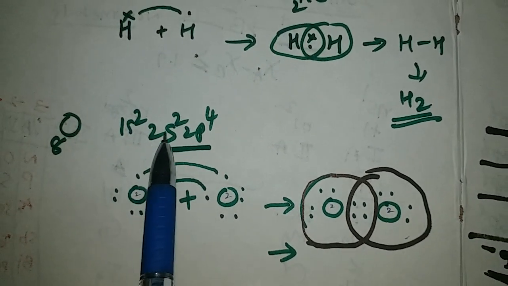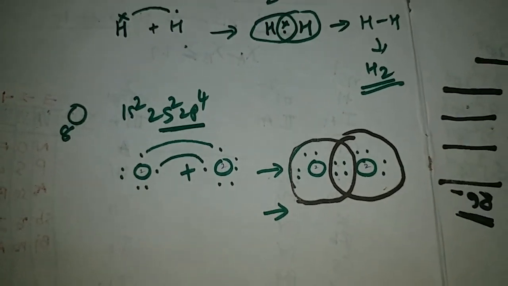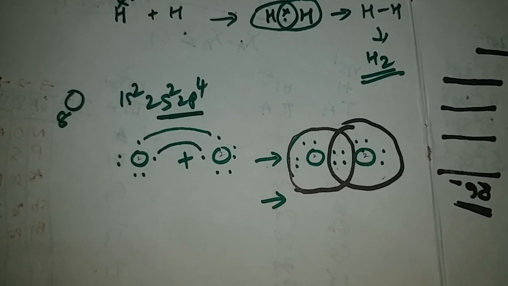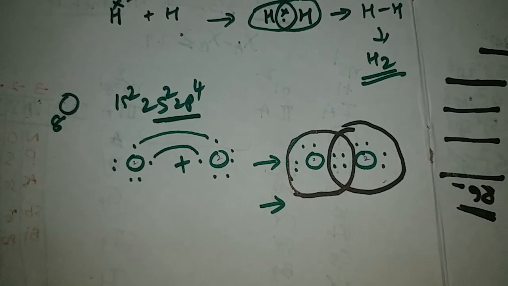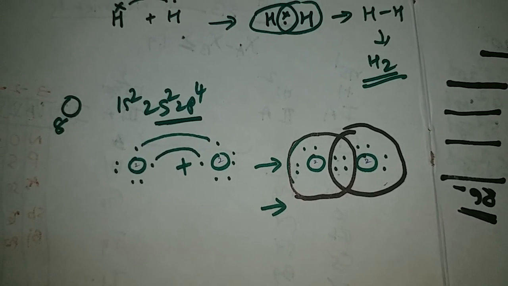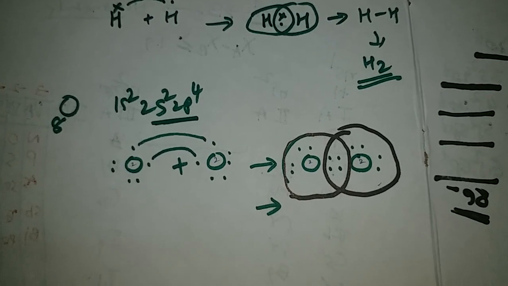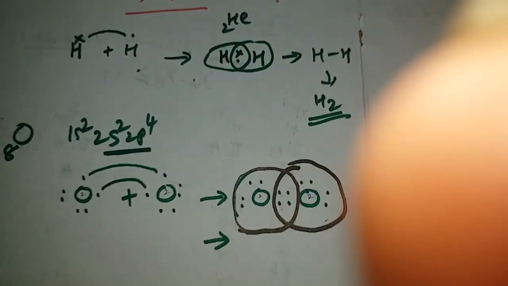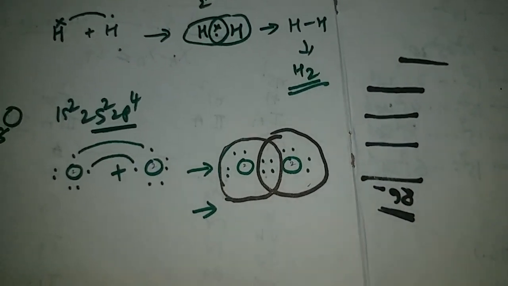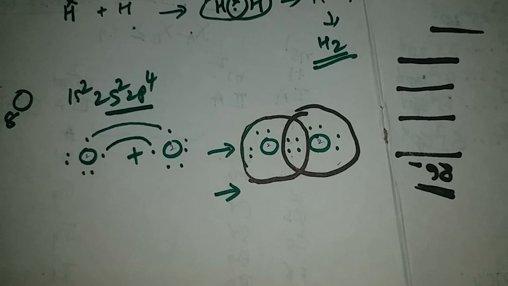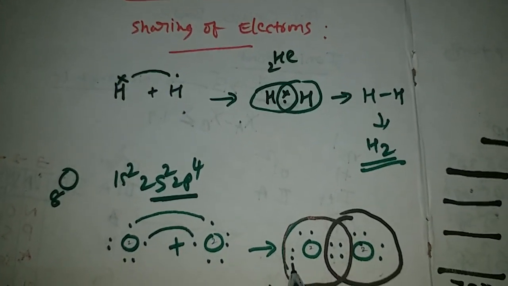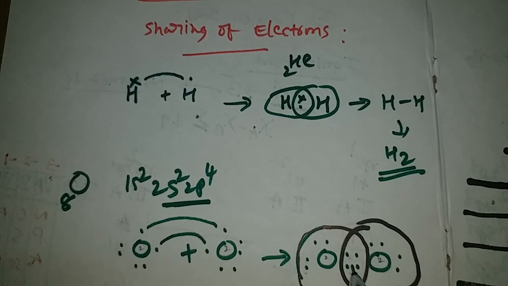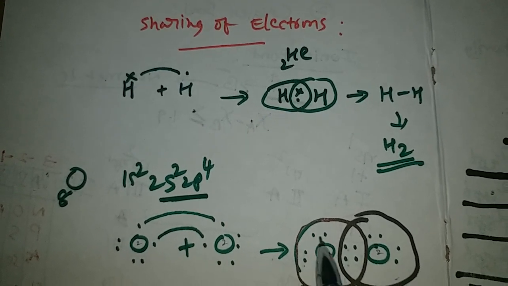Why? Because what are core electrons? Except the valency shell electrons, the remaining electrons are called core electrons. For oxygen, the core electrons number 2, the 1s electrons. In 2s, 2 electrons are there. In 2p, 2 electrons are contributed for the sharing, and the remaining 2 electrons are here.